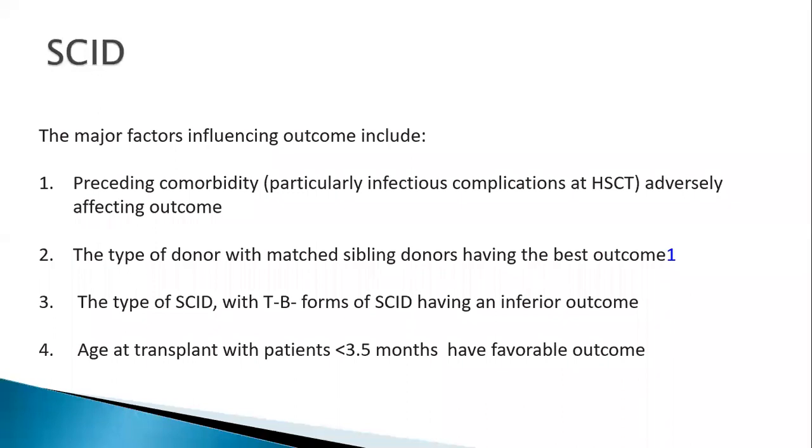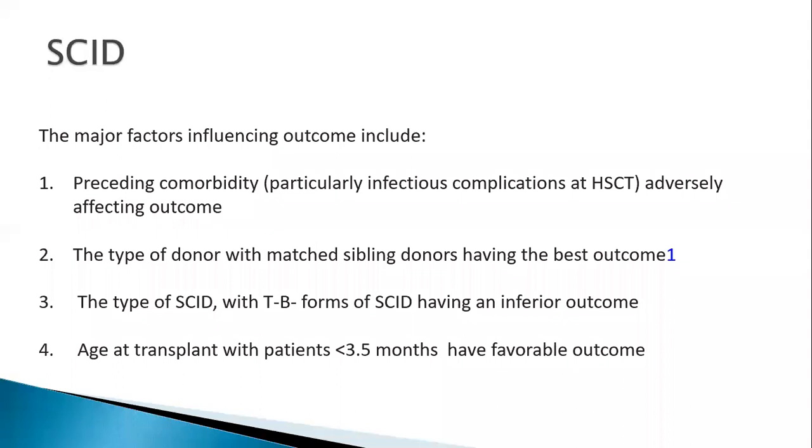Among the types of SCID where both the T and B cells are deficient, they have an inferior outcome. Someone with residual B cell function is the best candidate and would have a very good outcome. The reason is that hematopoietic stem cell transplant will definitely provide the T cells, but the humoral immunity is not completely restored.